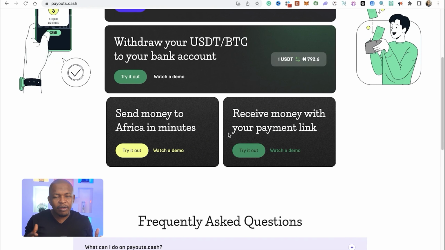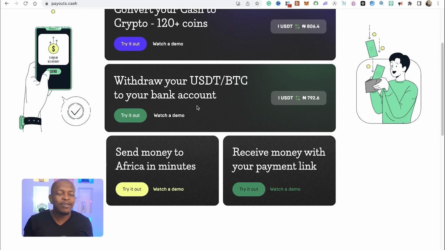Now let's look at the next thing we can do with payouts.cash. How can you use payout.cash to send money to anyone in Nigeria from anywhere you are in the world, or even to your own bank account in Nigeria? It's simple. You can do that also using crypto. And even if you're in Nigeria, you can also use this to withdraw crypto to your own bank account. So here and here is basically the same thing. Let's try this out. We'll click on try it out.